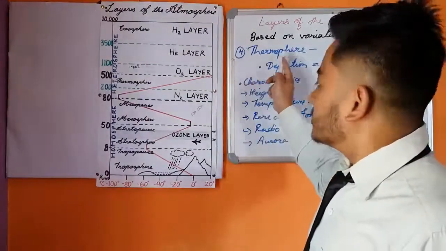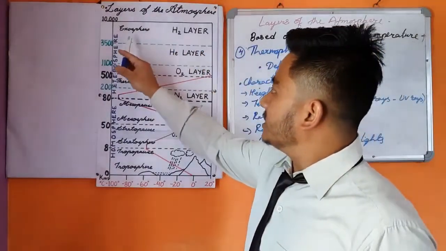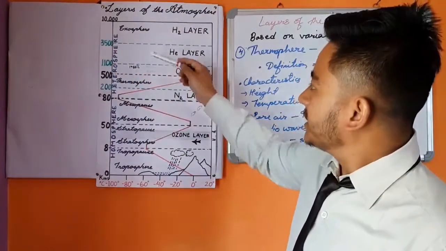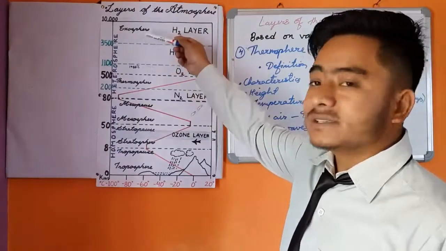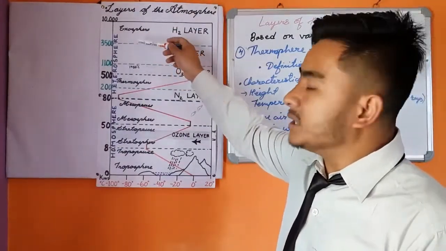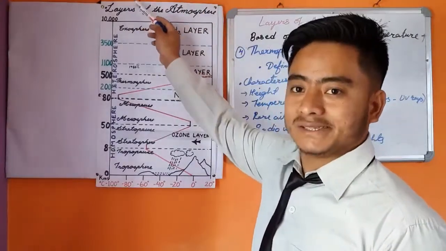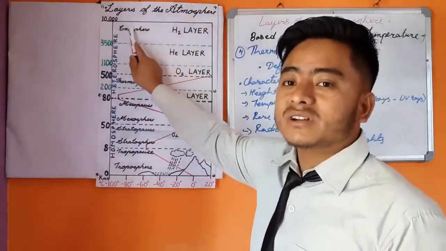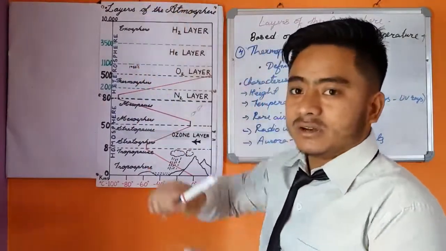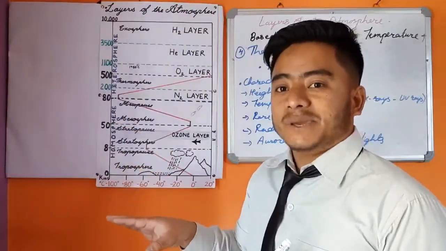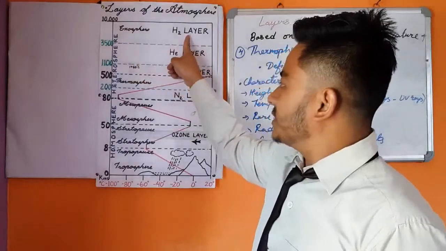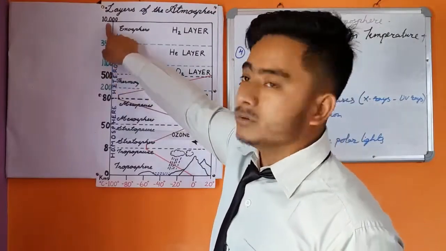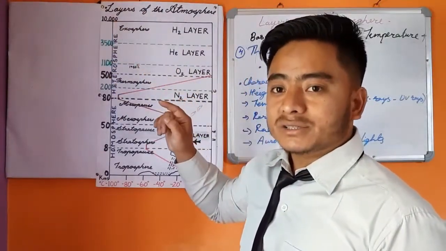So I hope you understood thermosphere. So now let us learn the last layer of the atmosphere, that is exosphere. Exosphere is the last or the fifth layer of the atmosphere that merges with space. Let me repeat again, what is exosphere? Exosphere is the fifth layer of the atmosphere that merges or mixes with space. This layer is called exosphere. And exosphere extends from 500 km up to 10,000 kilometers.